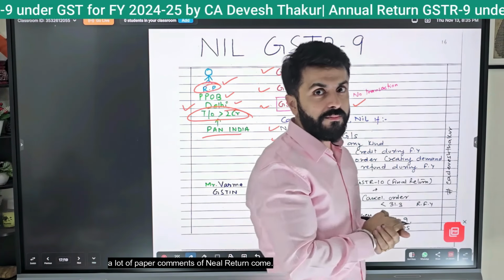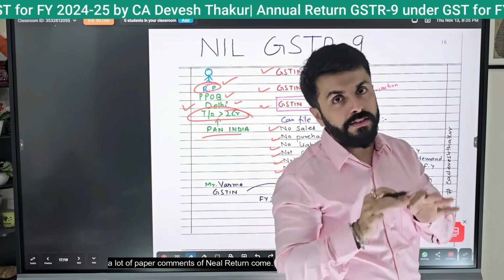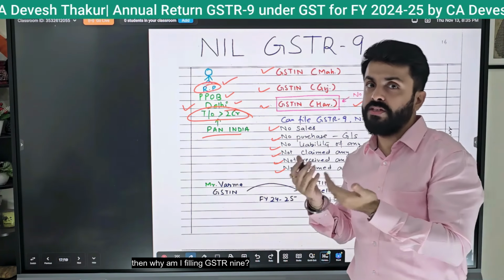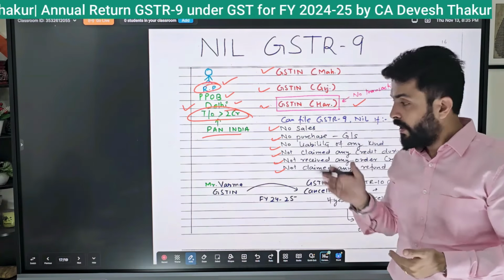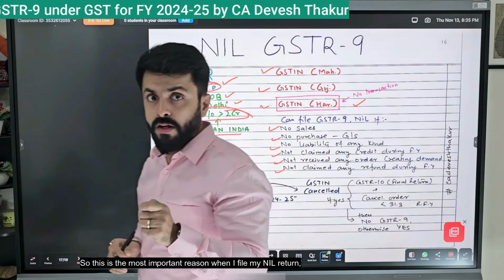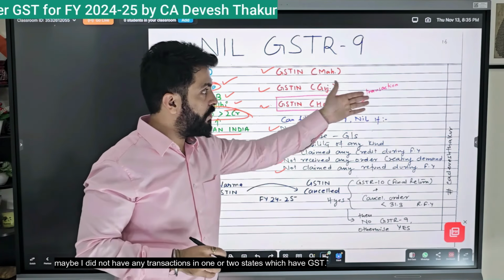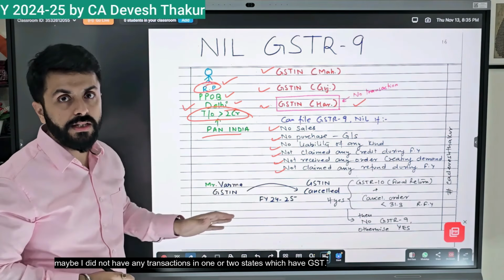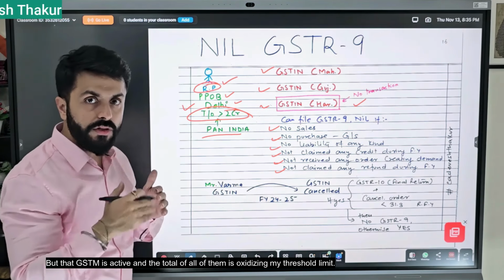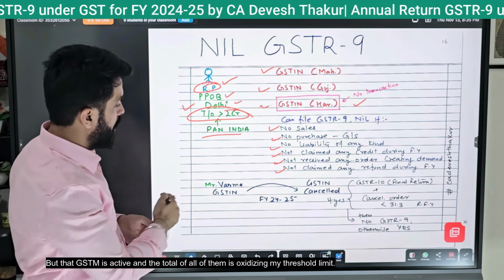This is the issue. A lot of people ask about nil returns. The question arises, sir, if I do not have the limit, then why am I filling GSTR 9? This is the most important reason. Maybe I did not have any transactions in one or two states where I have GST, but that GSTIN is active, and the total of all of them is exceeding my threshold limit.